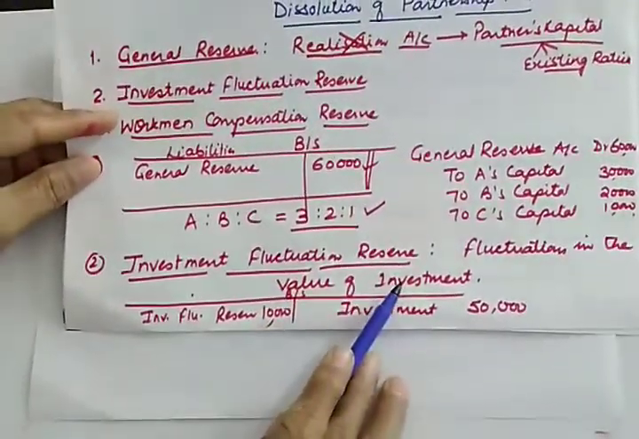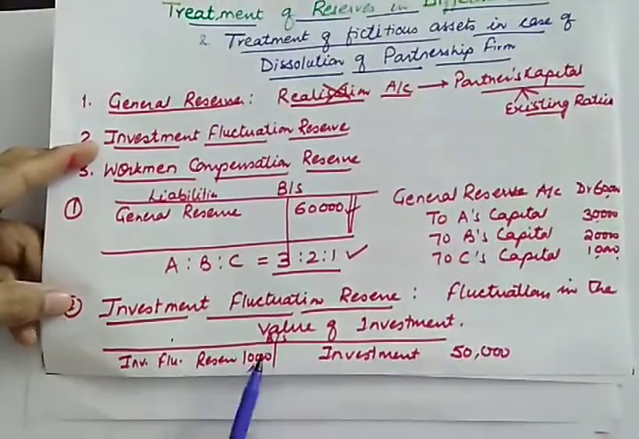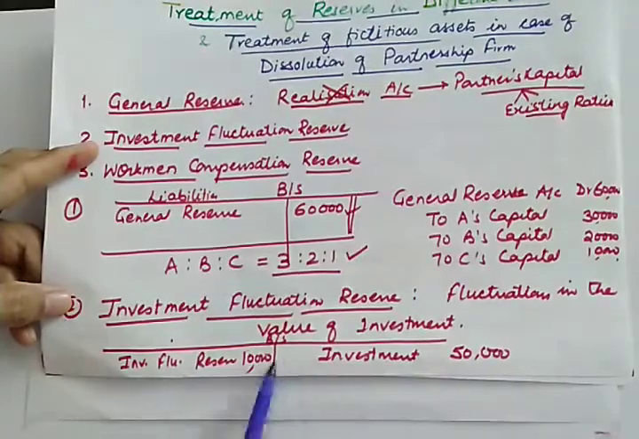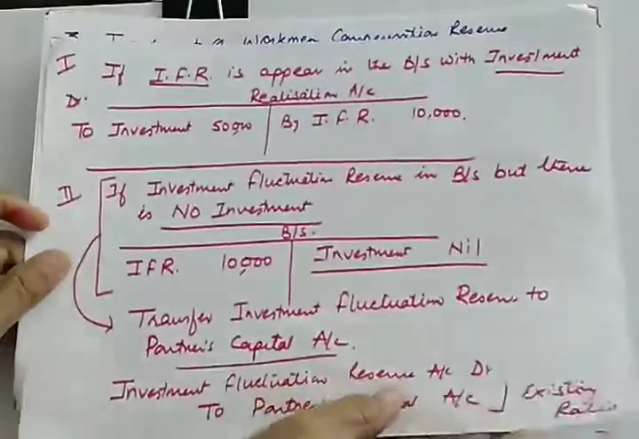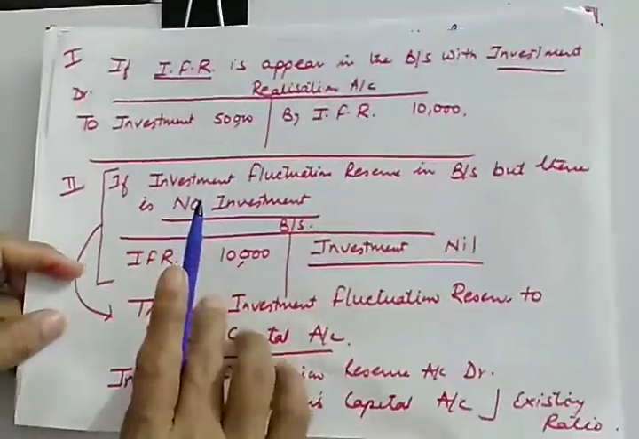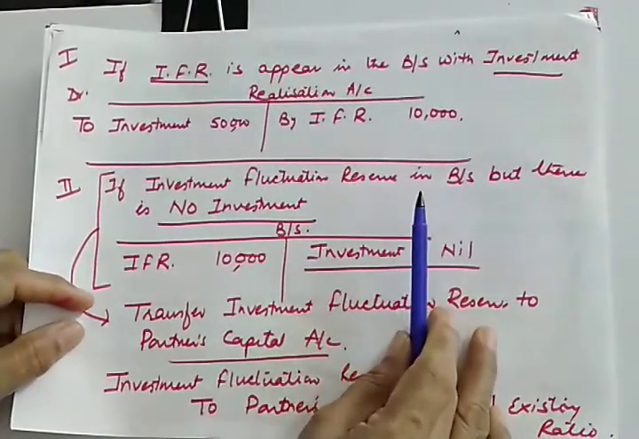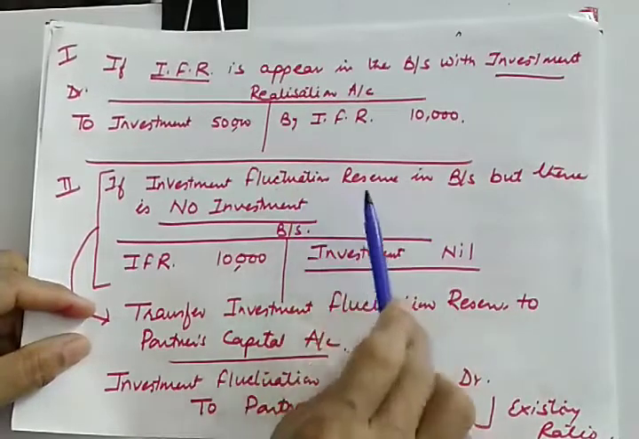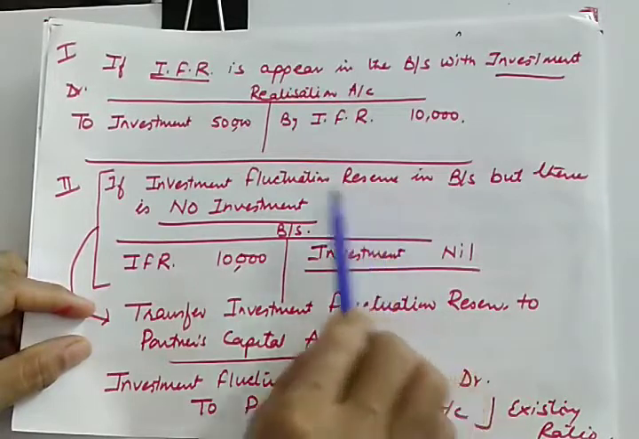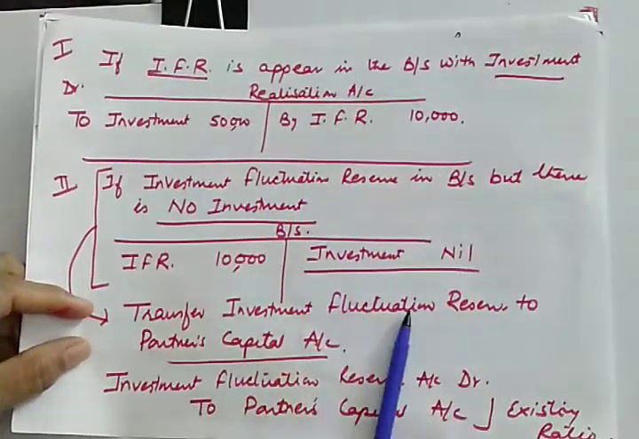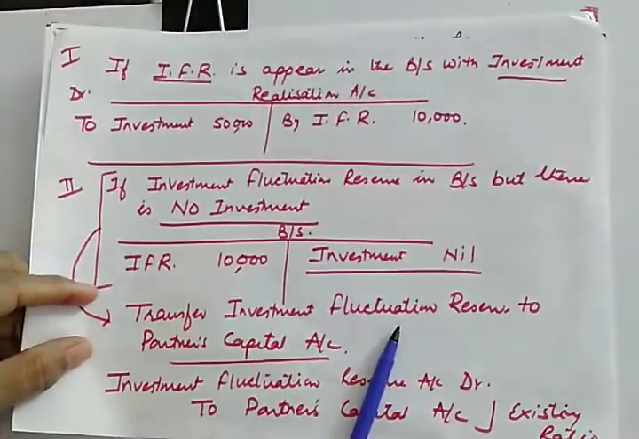And the treatment of investment fluctuation reserve, I told you that if you are having investment along with investment fluctuation reserve, in that case both will be transferred to realization account. But if you are having investment fluctuation reserve without investment, in that case you will be transferring investment fluctuation reserve to partners capital only. In that case it will not be transferred to realization.